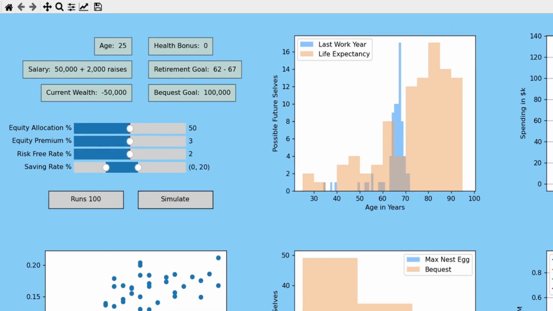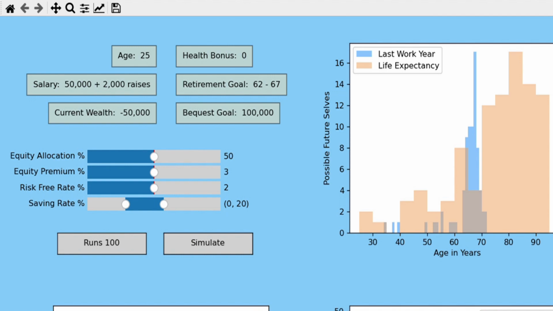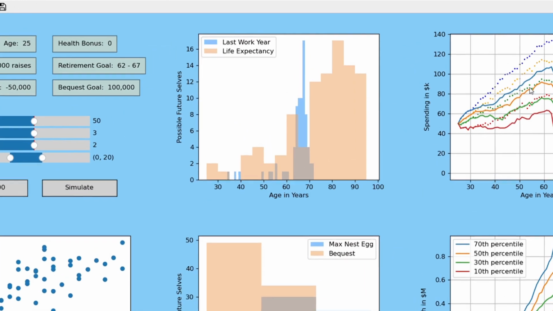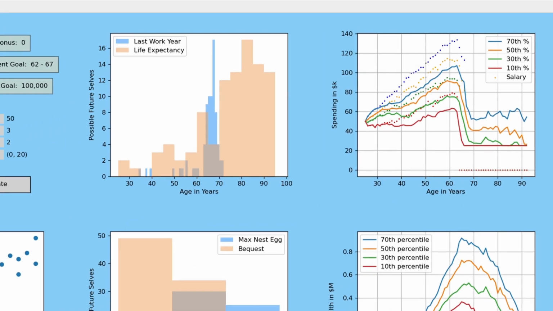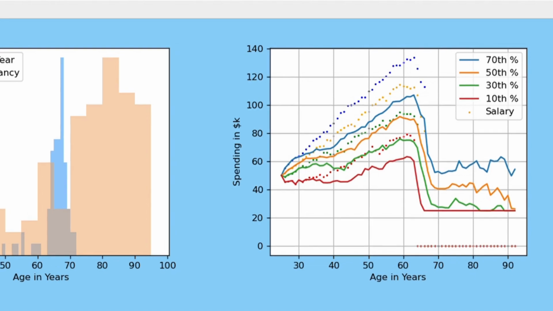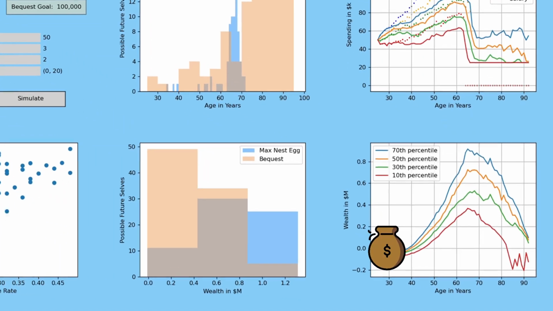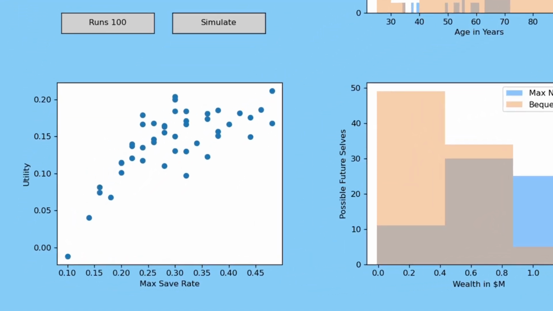We have the situation, which is the age and salary of the person. We have the life expectancy. We have the cash flow, where spending is in the solid line and their salary is in the dotted line. And we have wealth charts. And a new addition, the utility chart, which I will explain later.